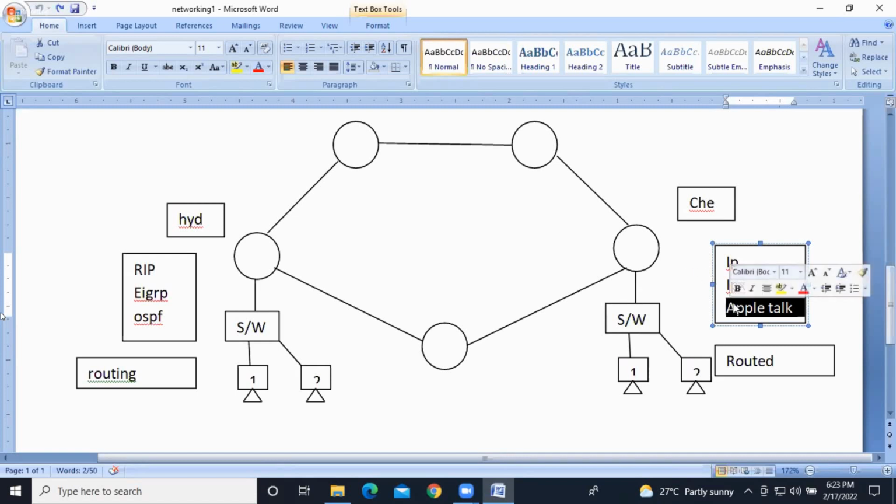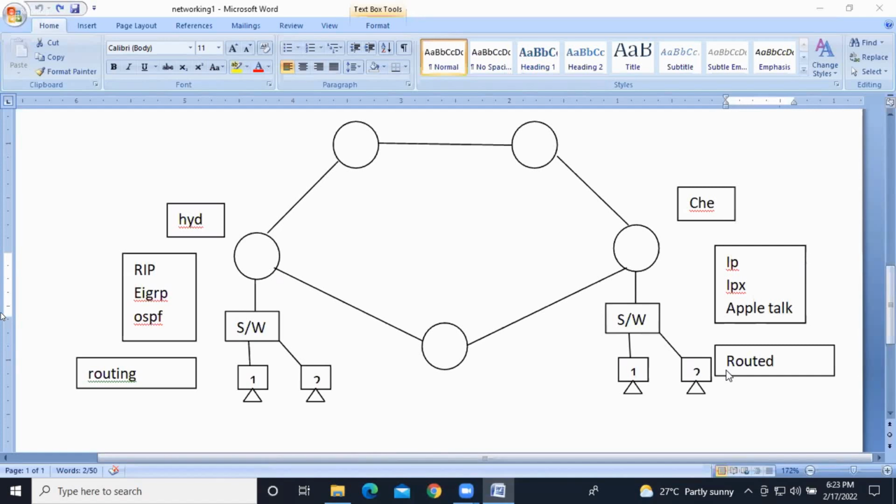So with the help of IP addresses, we are going to share the data. I hope you're clear, guys. So with the help of IP addresses, we are going to send the data. Clear? So IP addresses means routed protocols. The routed protocol is going to share the data between the machines in a network.